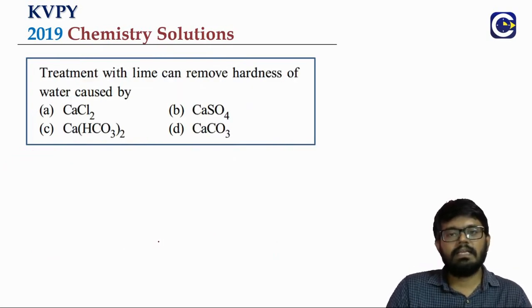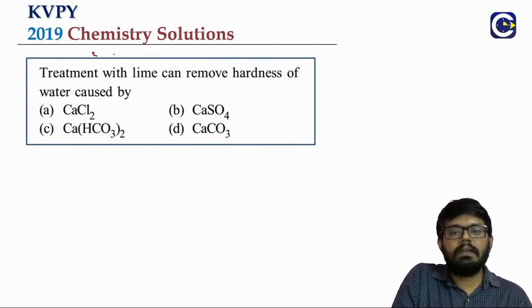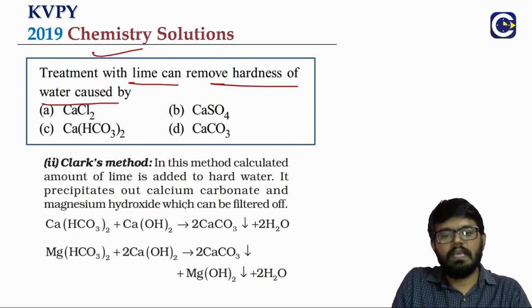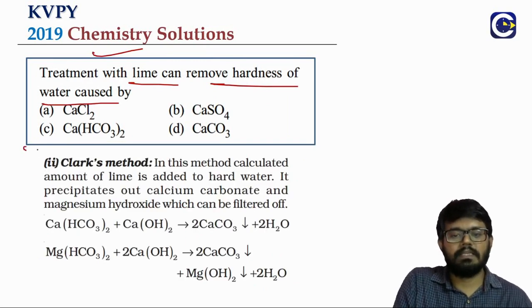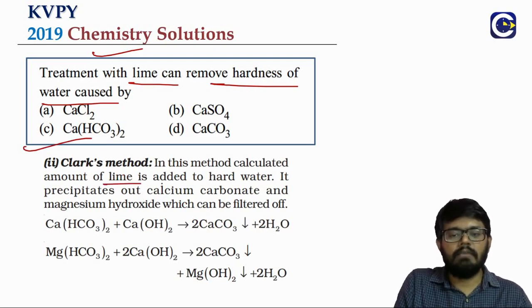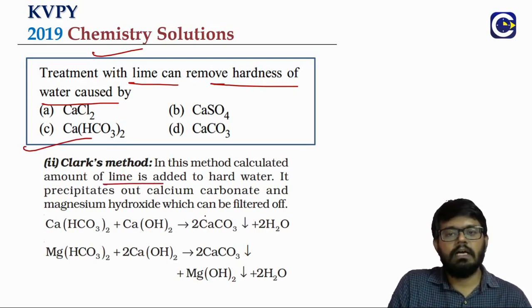Next we have another textbook question. This is also from the hydrogen and its compounds. Treatment of lime can remove hardness of water by. See, we have a process called as what? Clark's method. See, some measured amount of lime when it is added to the hard water. So here we will be able to treat the water which has got a temporary hardness.